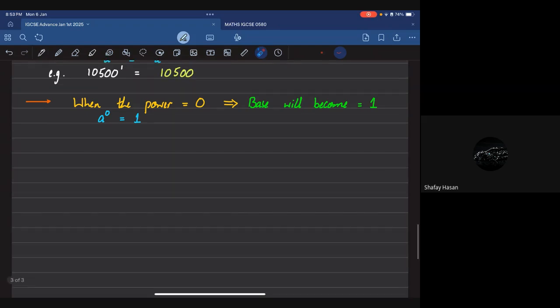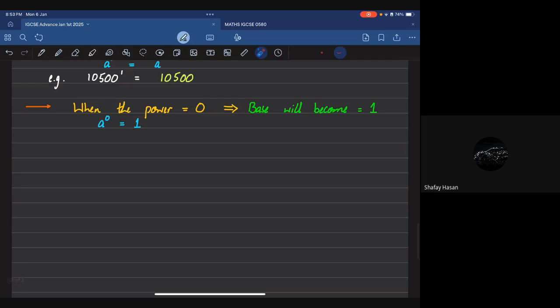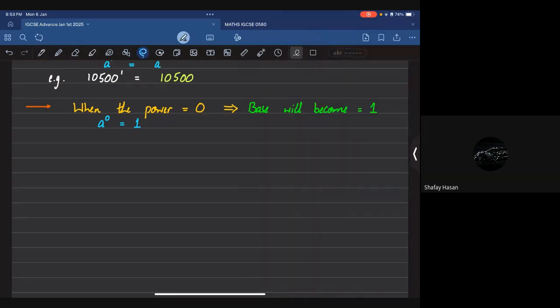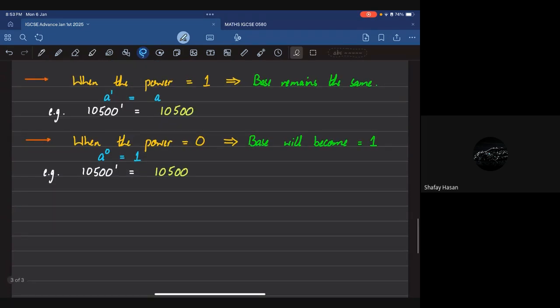So, for example, any example? Yes, someone's got their hand up. Yes, Afia. Sir, but if the number is negative, then if the power is 0, it turns into -1, right? If the number is negative, like the base is negative. Okay, yes, obviously. Shafe, very well done.